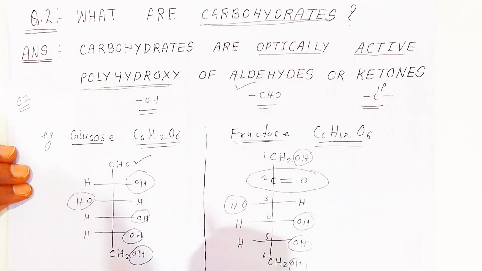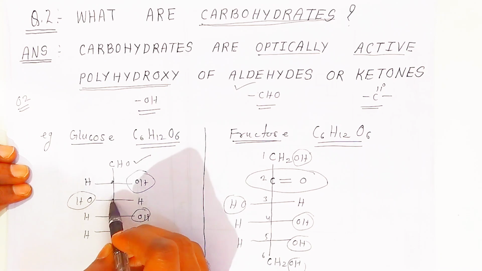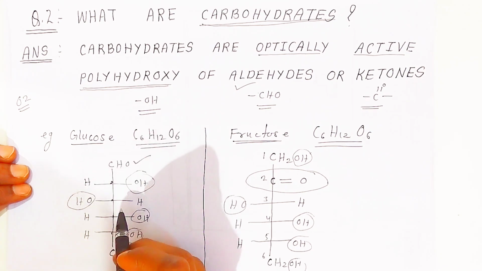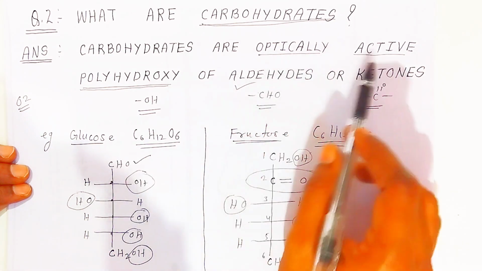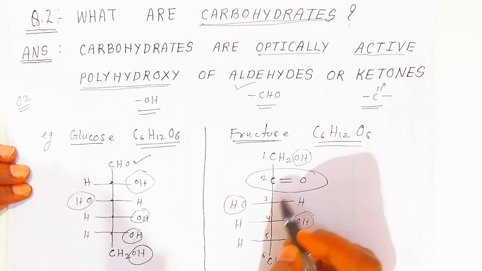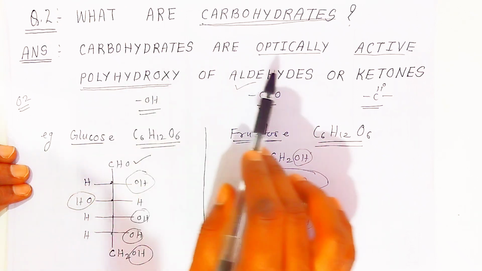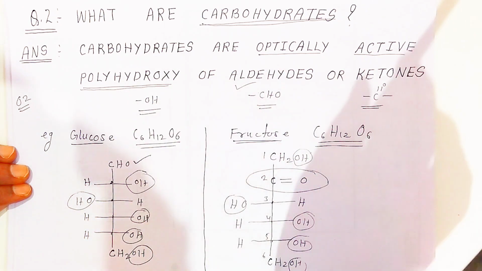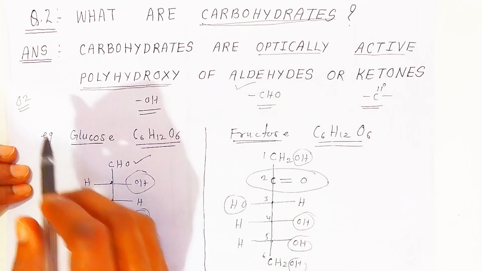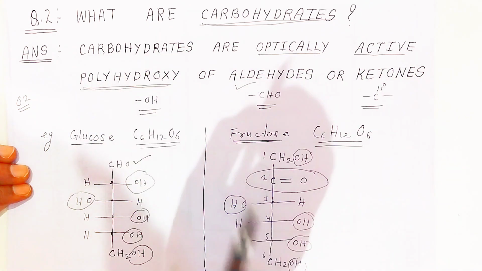Carbohydrates are optically active. Optically active means here you have 4 chiral carbon. When light is passed, they will rotate the light. That is why it is called as what? Optically active. These both the molecules are optically active because they are having what? Chiral carbon atom. Understanding students? So carbohydrates are optically active polyhydroxy aldehydes or ketones. So this way students, in examination you only have to write down this definition and these 2 examples.